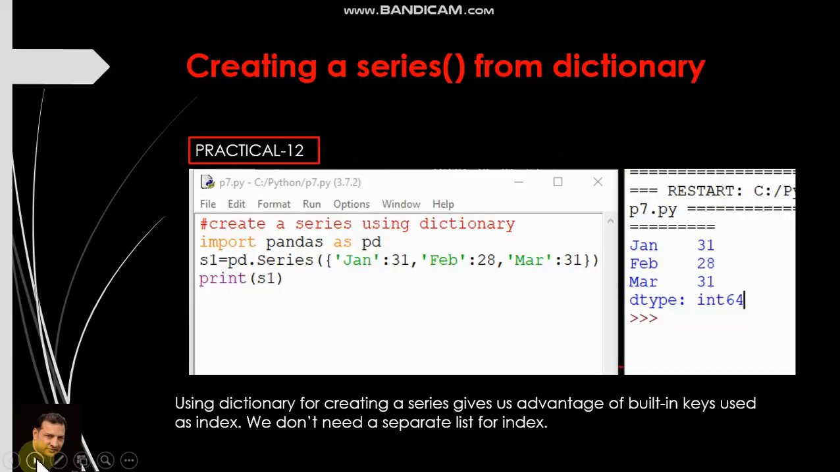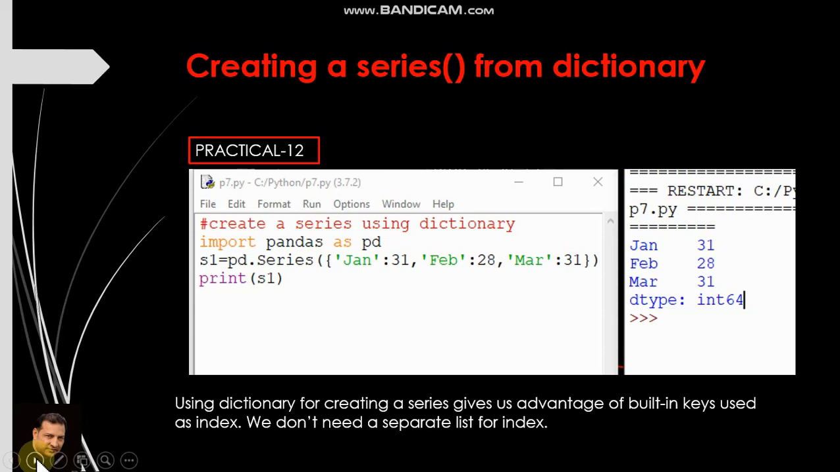So today we are going to start with creating a series from dictionary. A series in pandas can be created using dictionary also. Using dictionary for creating a series gives us the advantage of built-in keys which can be used as index. We do not require declaring an index as a separate list. Instead, built-in keys will be treated as the index.